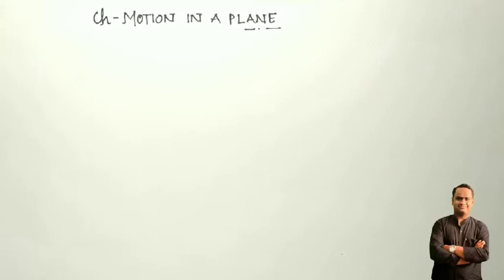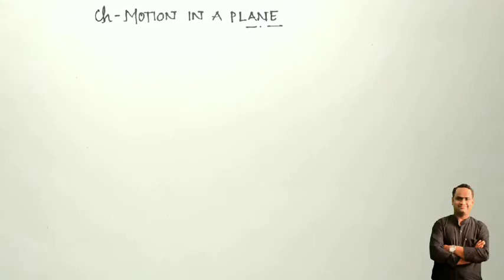Students, via this platform, via this video lecture, we are going to discuss the chapter Motion in a Plane. Students, lots of things we have discussed in the last lectures: what the physical quantities are, how they can be subcategorized, what scalar and vector quantities are, how we can define them, and general vectors and their notations. We have also discussed the classifications of vector quantities, such as polar vectors and axial vectors. And we have also discussed the position vector and displacement vector.